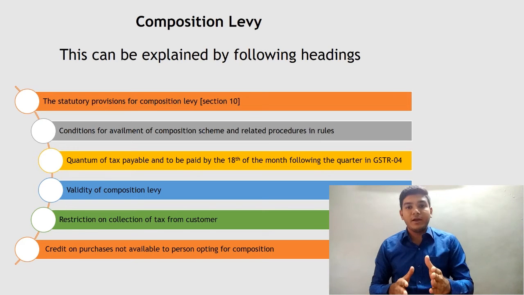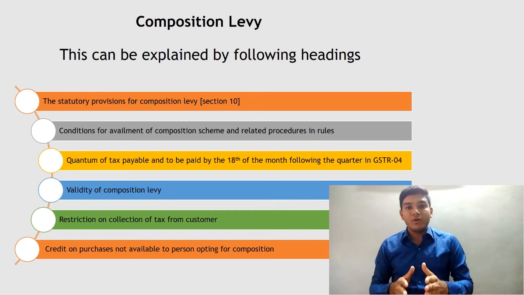This condition is mainly applicable for the person who is registered under the existing tax law and at the time of migration to GST wants to opt for composition scheme. The next condition is the person should not have purchased any goods from an unregistered dealer. And suppose he has purchased such goods, then he must have paid tax under reverse charge.